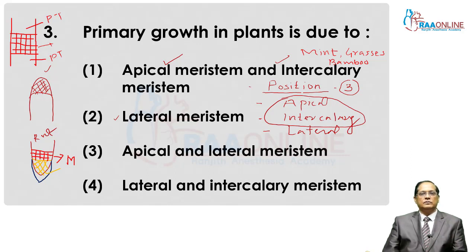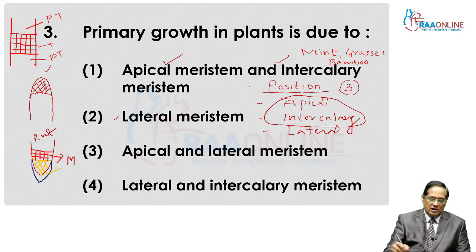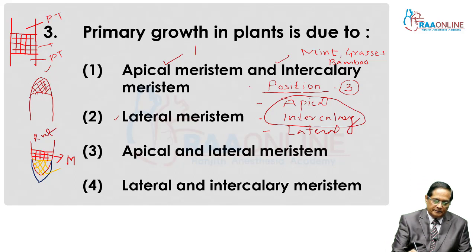If we remove the apical meristem, the plant will not elongate further. So this is the principle on which bonsai are made. Bonsai is the art of making dwarf plants.